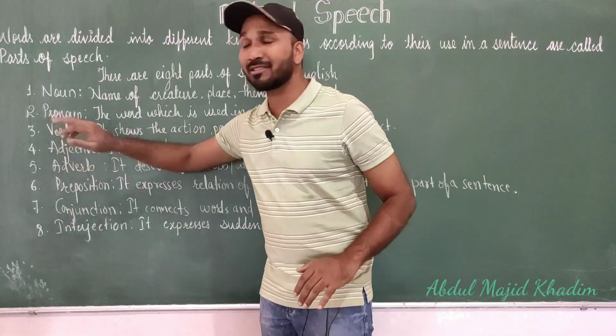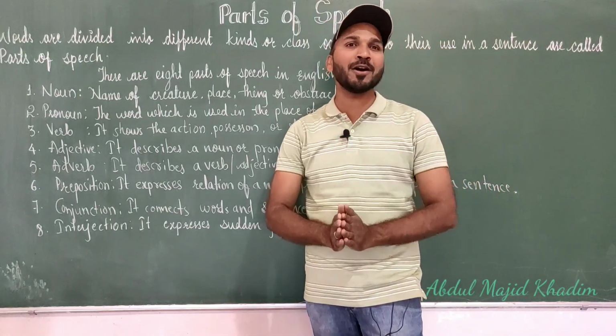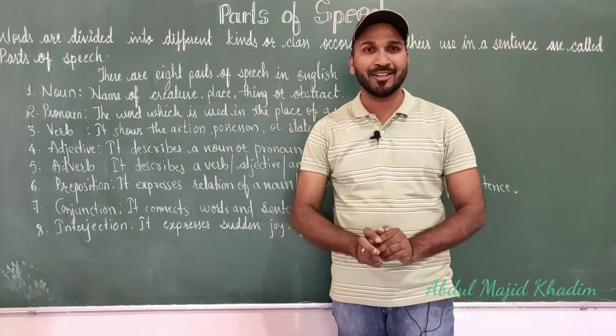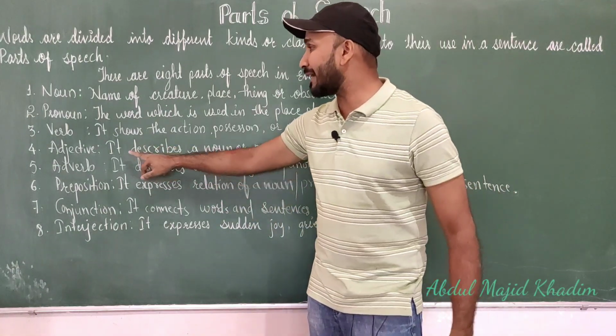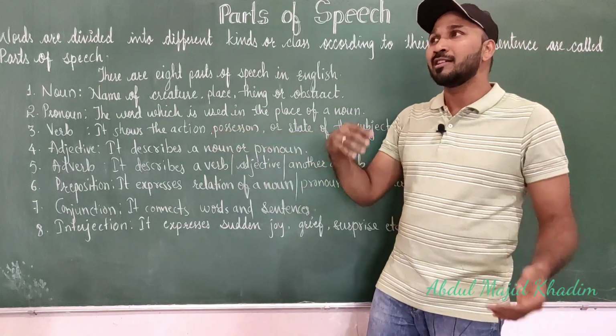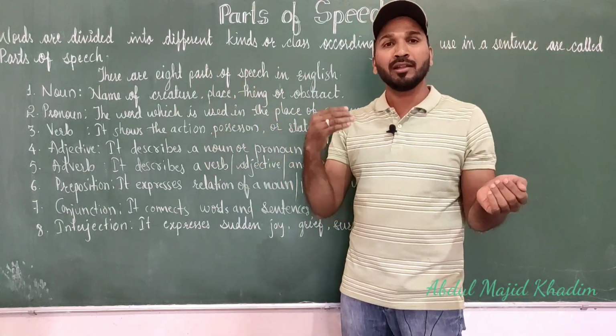Now next comes the third one, that is verb. Very interesting one. Verb is an action word. It plays a very important role. It shows the action, like stand, sit, go, come, study, read, learn.